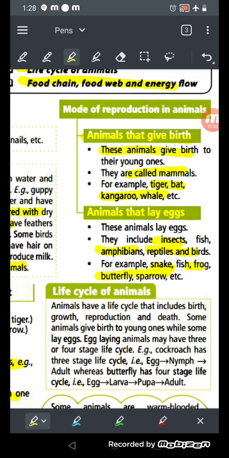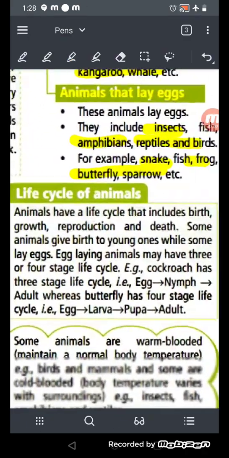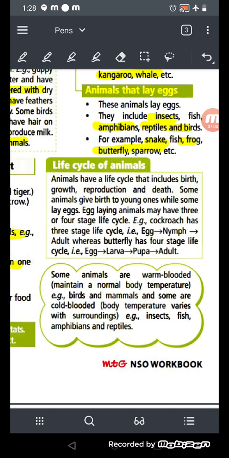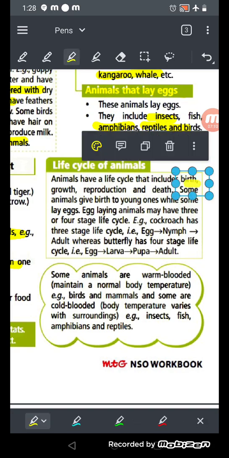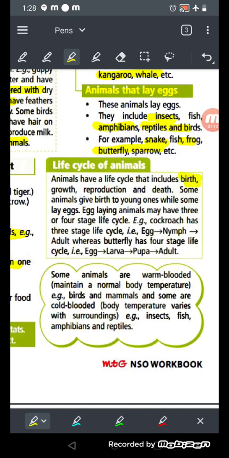Now see, the life cycle of an animal. What is the life cycle? Animals have a life cycle that includes birth, then they grow, then they reproduce like humans do, right? Reproduce means they reproduce with their own kind, like the cat gives birth to a cat, the snake gives birth to a snake, and a human gives birth to a human, and then they die, okay? This is the life cycle.